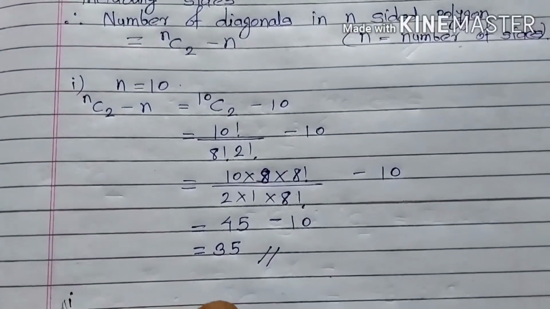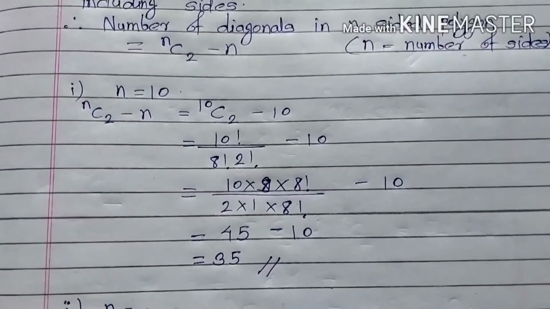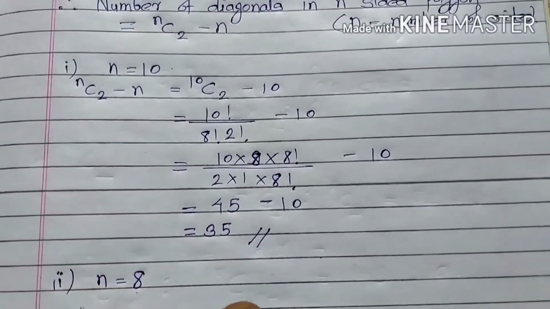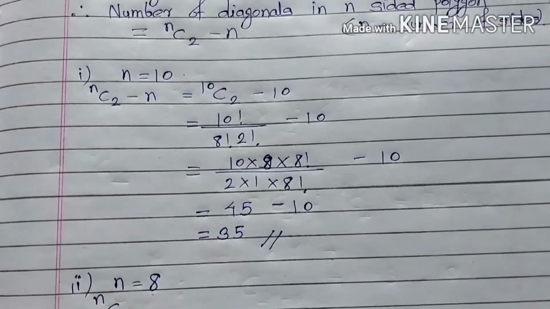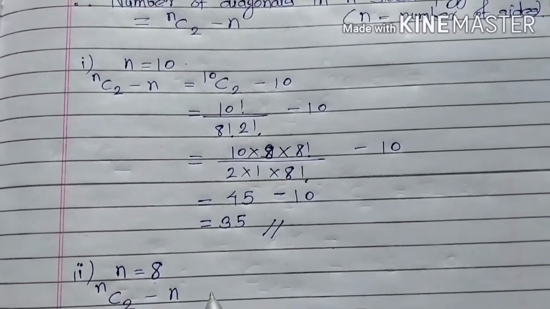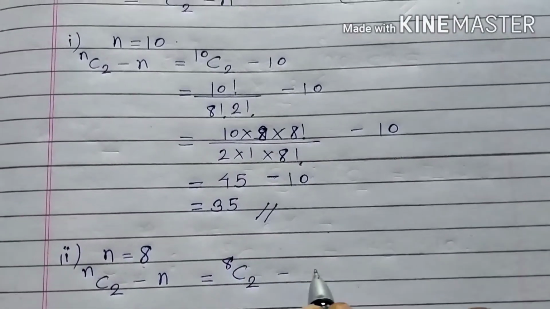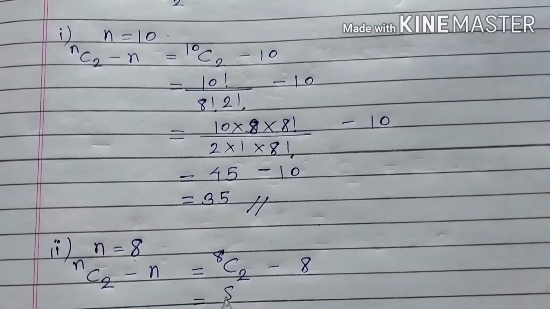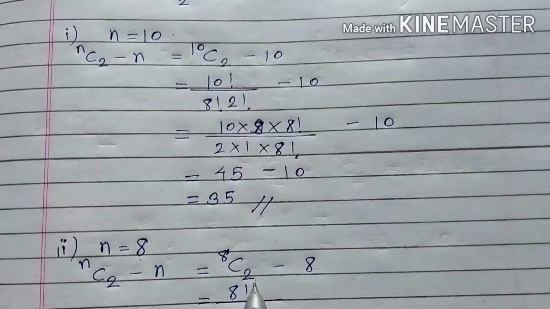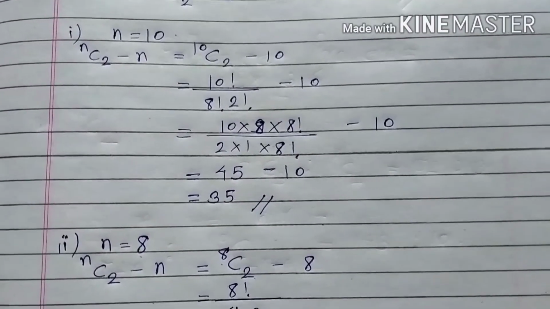Second, n is equal to 8. nC2 minus n is equal to 8C2 minus 8. So this is 8 factorial over 8 minus 2, which is 6 factorial.